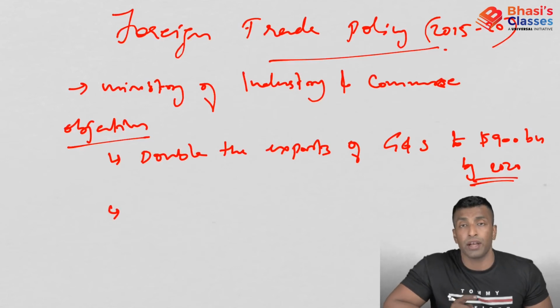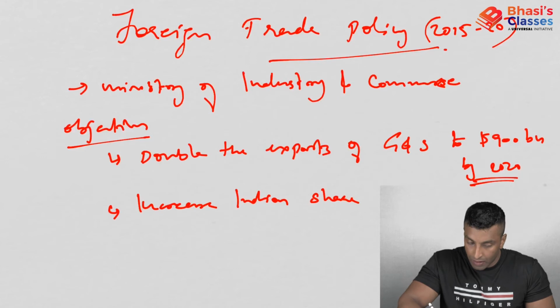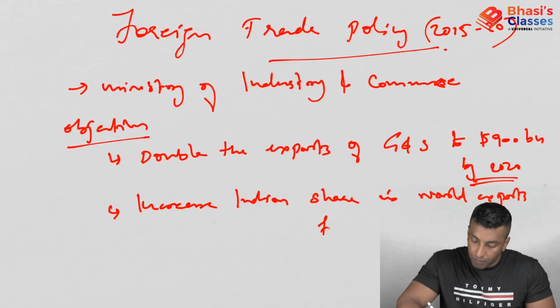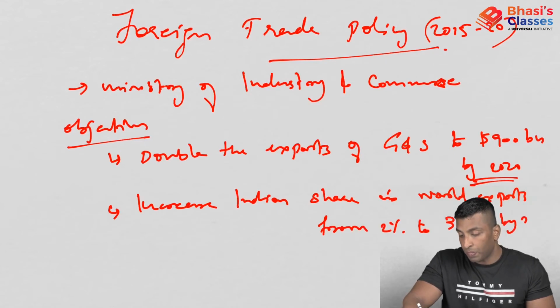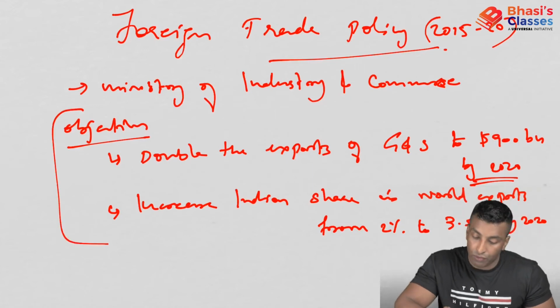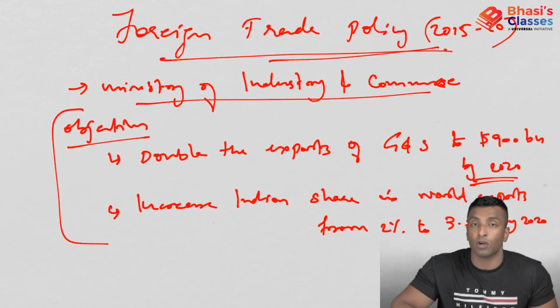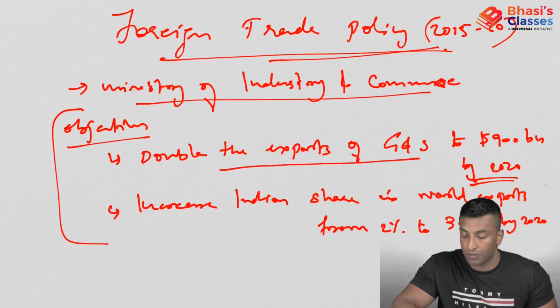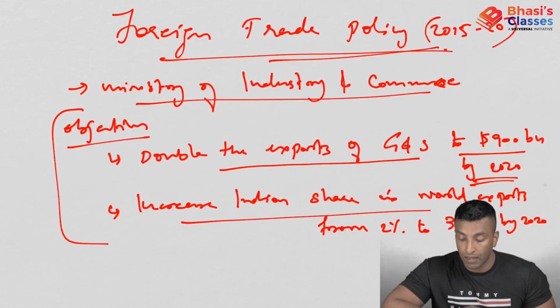Then next is India's share in world exports: increase India's share in world exports from 2% to 3.5% by 2020. So this is the objective of the Foreign Trade Policy 2015-20 draft. It is the Ministry of Industry and Commerce, and the objective is to double the exports of goods and services to $900 billion by 2020 and increase India's share in world exports from 2% to 3.5%.